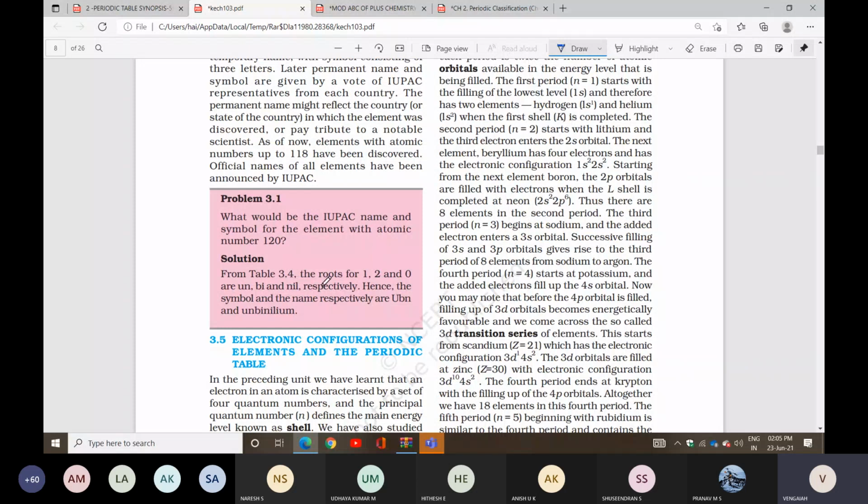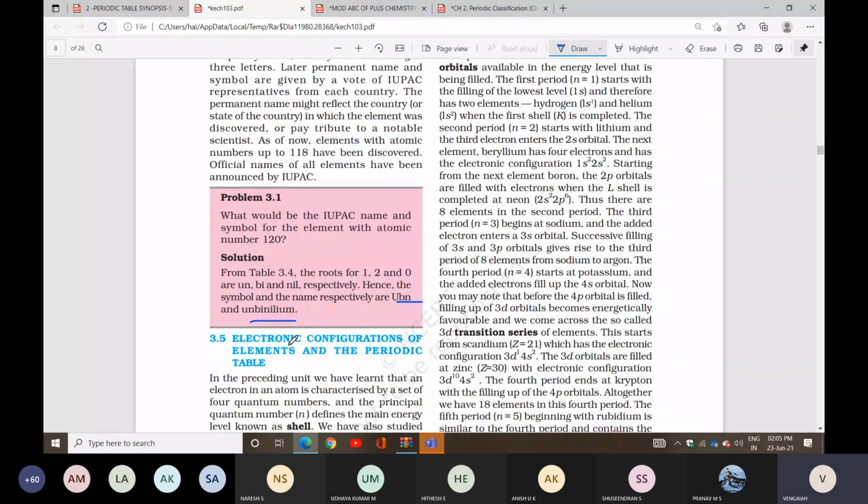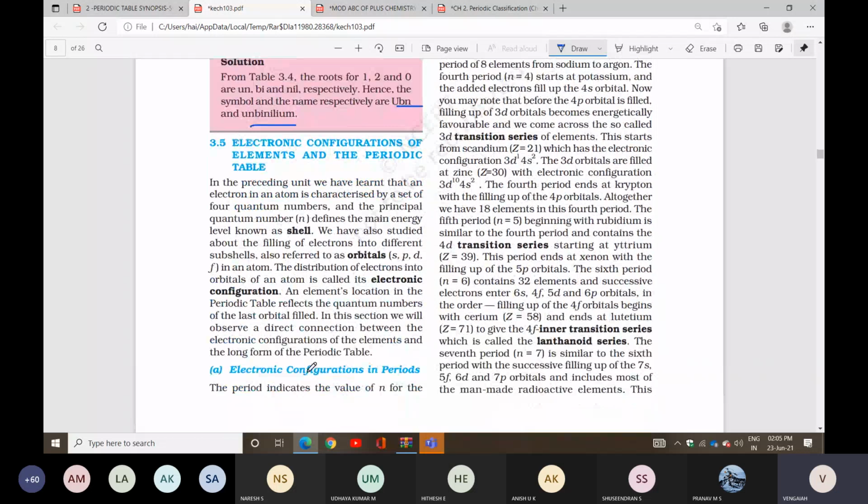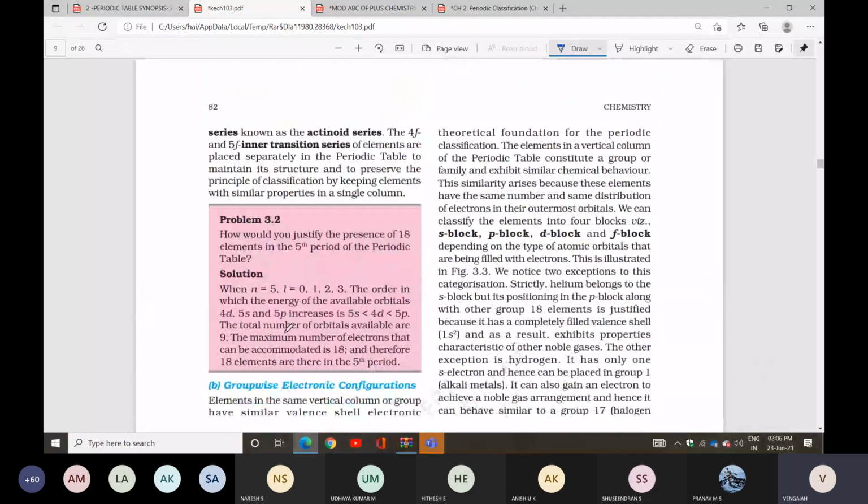Table 3.4. The roots: 1 is un, 2 is nothing but bi, 3 is nothing but nil. Hence the symbol of the element is Ubn. Ubn, otherwise unbinilium. Like that you can write. Okay? Next question.